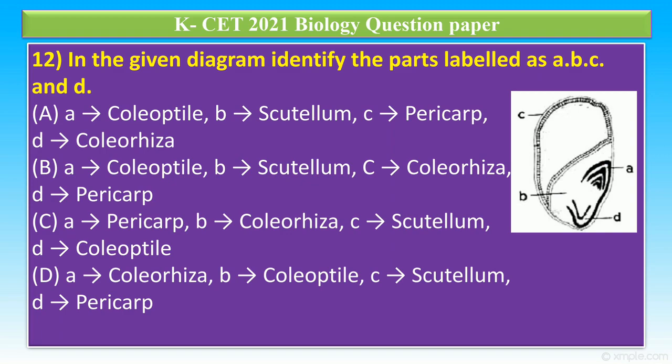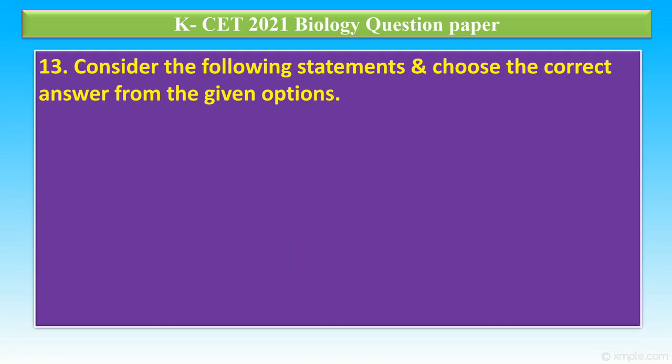So according to this diagram and its labeling, option A is the correct one because A represents coleoptile, B represents scutellum of the embryo, C pericarp, and D is coleorhiza present around the radicle.